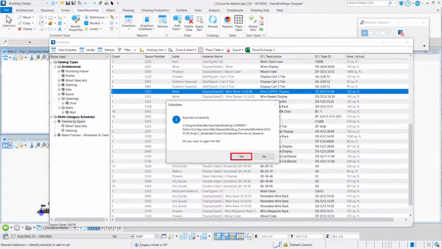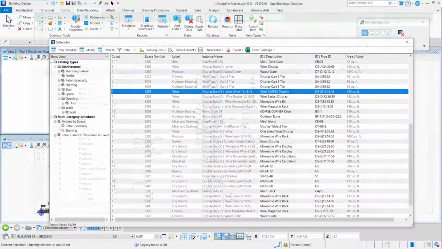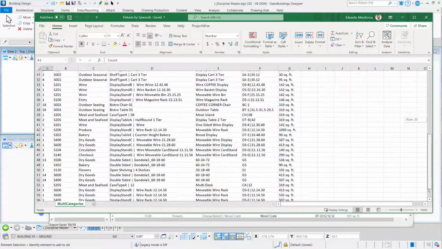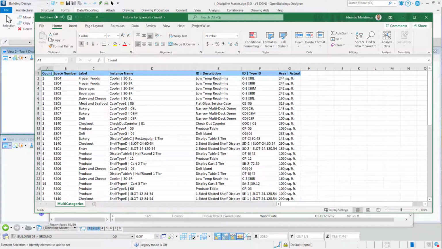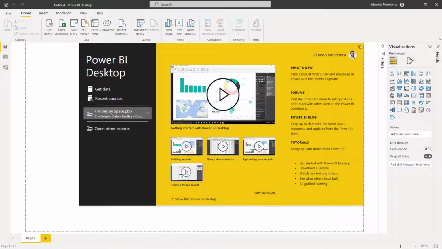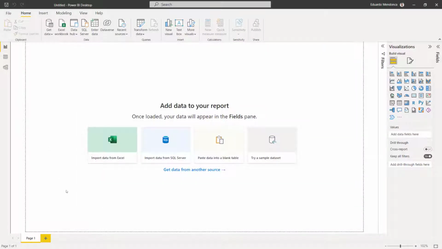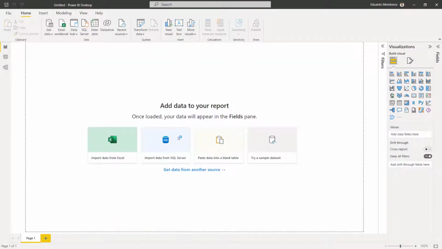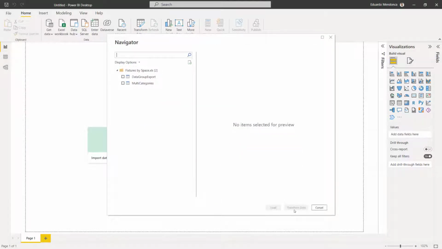So it's exported again and Excel opens my file now without the template. I will just use all this information in Power BI. So let me open the application. Okay, and directly from OpenBuildings, let me show what we can do here. Just import data from Excel, and I choose my fixtures by space. And I say open, and Power BI asks me if I want to just load the data or transform data.